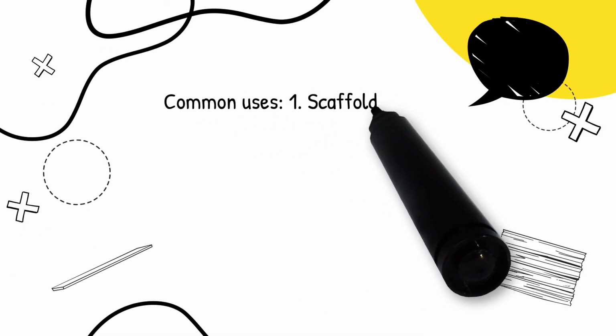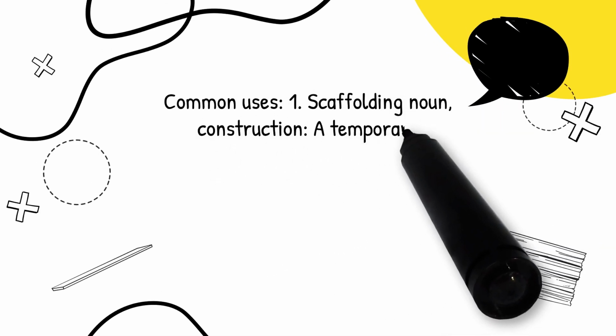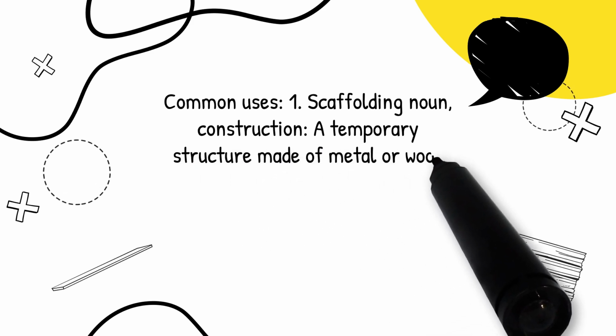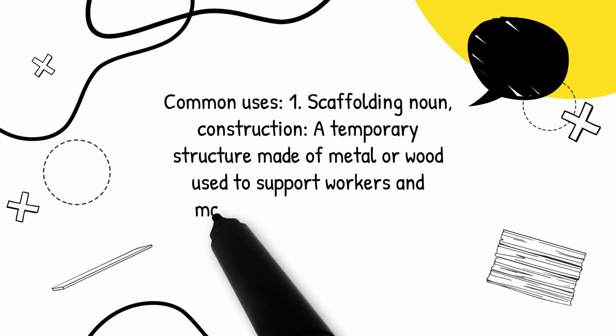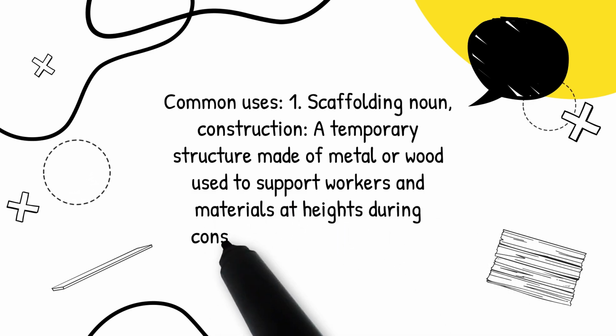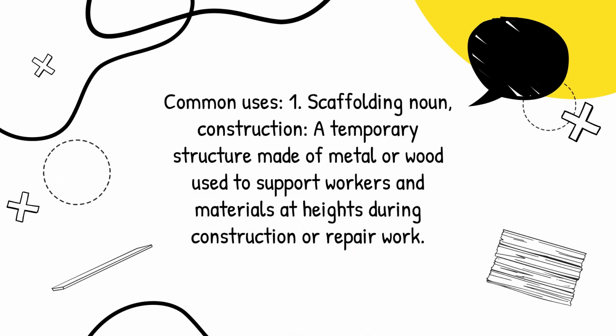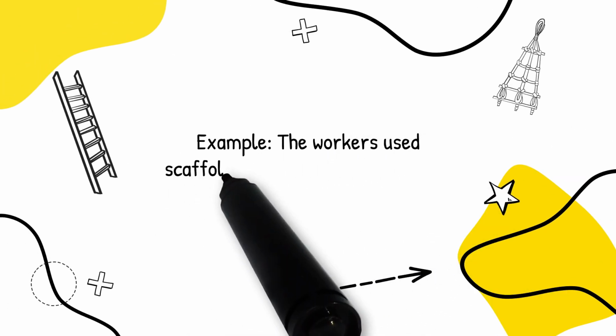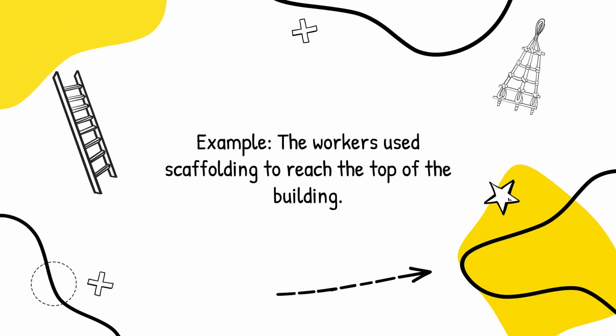Common uses: 1. Scaffolding, noun, construction. A temporary structure made of metal or wood, used to support workers and materials at heights during construction or repair work. Example: the workers use scaffolding to reach the top of the building.